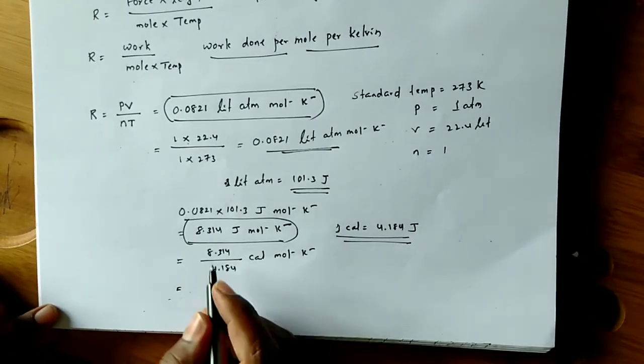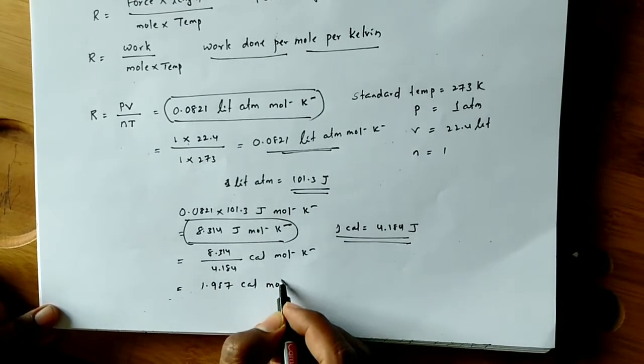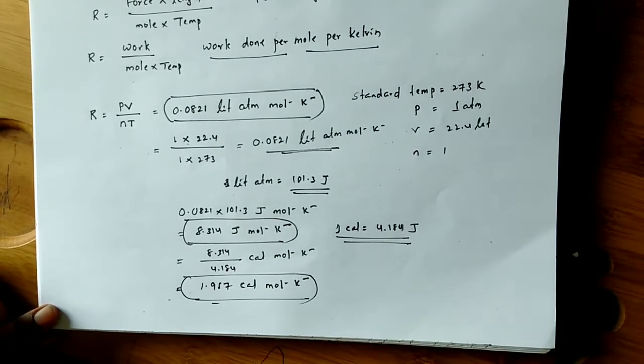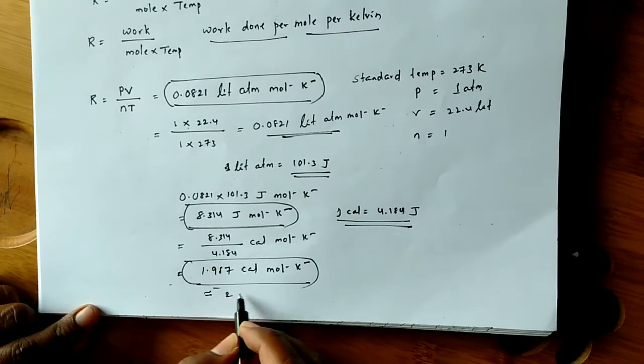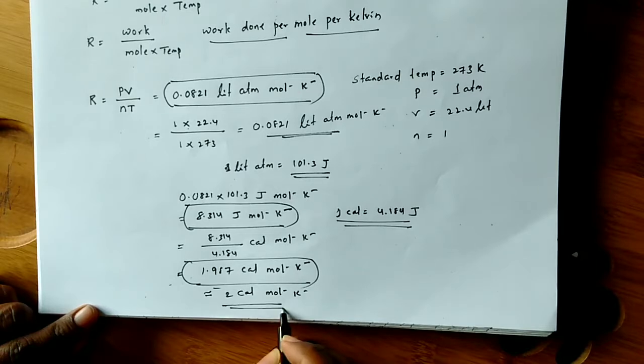This you will get as 1.987 calorie per mole per Kelvin. This is one more value for the universal gas constant. For easy calculations, we will take this as 2 calorie per mole per Kelvin.